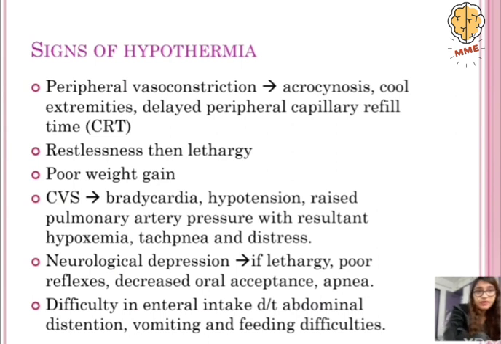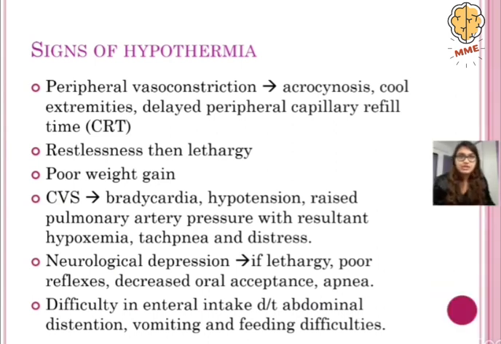Now we come to signs of hypothermia. In hypothermia, there will be peripheral vasoconstriction. So we can see acrocyanosis, cool extremities, delayed peripheral capillary refill time, that is delayed CRT. There is less restlessness, and then the baby will become lethargic. There is poor weight gain if there are repeated attacks of hypothermia, or recurrent hypothermia. In the cardiovascular system, we can see bradycardia, hypotension, raised pulmonary artery pressure with resultant hypoxemia, tachypnea, and distress.